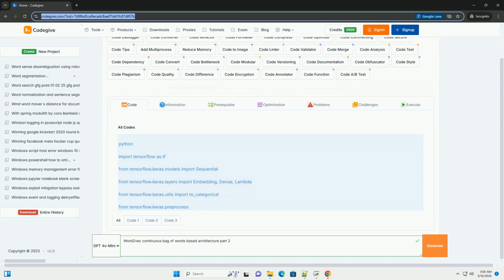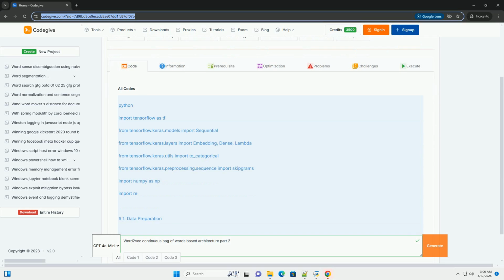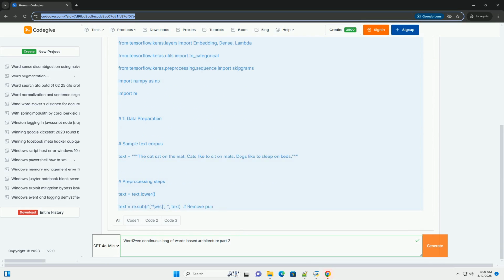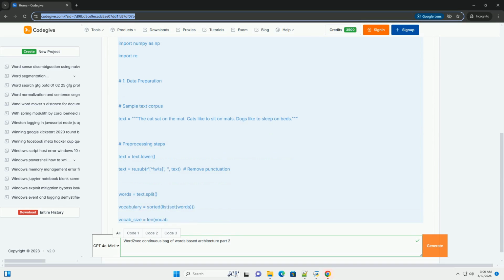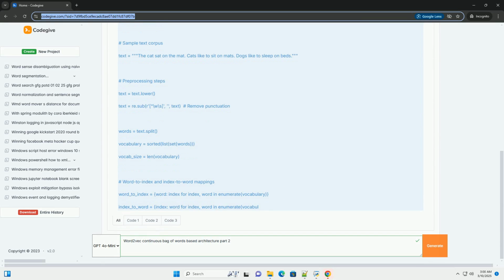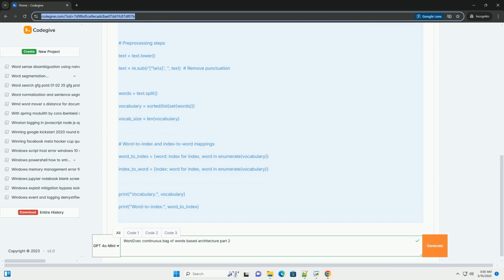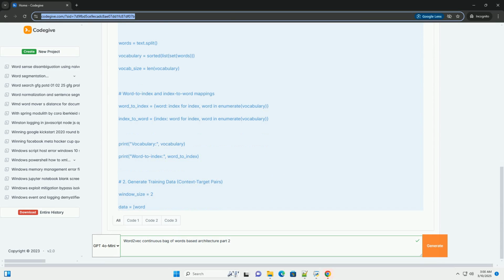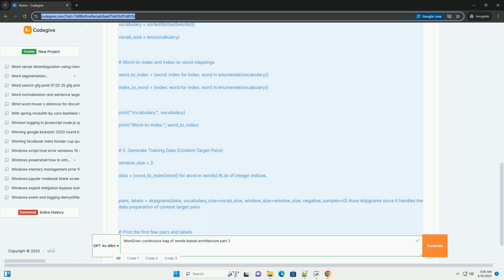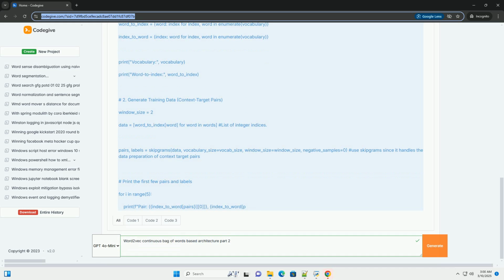OK, let's dive into part 2 of the Word2vec continuous bag of words, CBOW, architecture. This part will focus on the implementation details, training process, and code example using Python and TensorFlow, or potentially PyTorch, depending on the direction you choose. We'll build upon the conceptual understanding from part 1 and get our hands dirty with code.